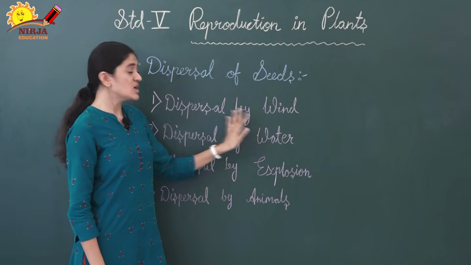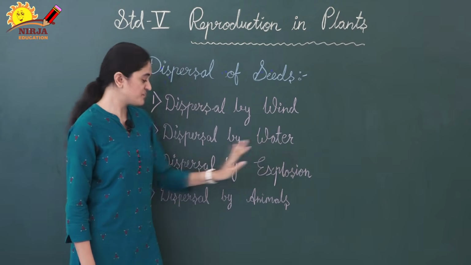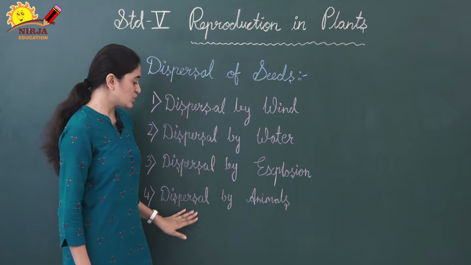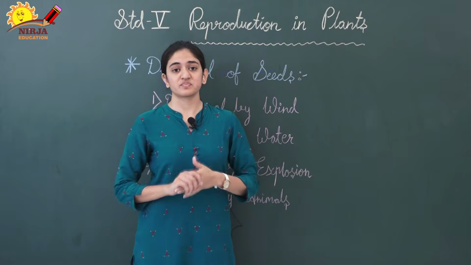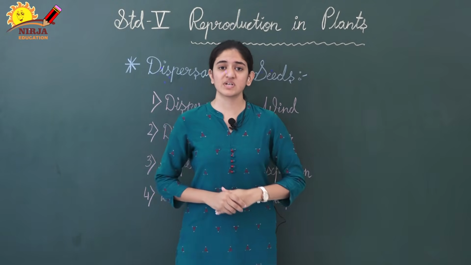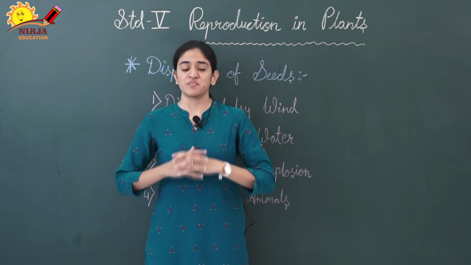So first will be dispersal by wind, second is dispersal by water, third one is dispersal by explosion and fourth one is dispersal by animals. So these are the four different methods. Now first we will discuss dispersal of seeds by wind.